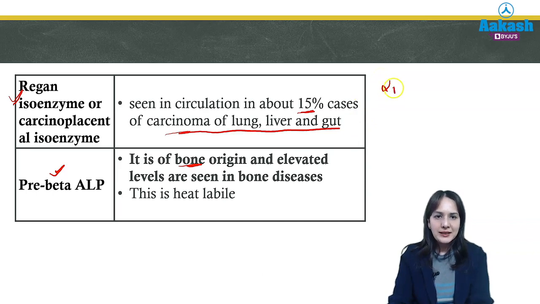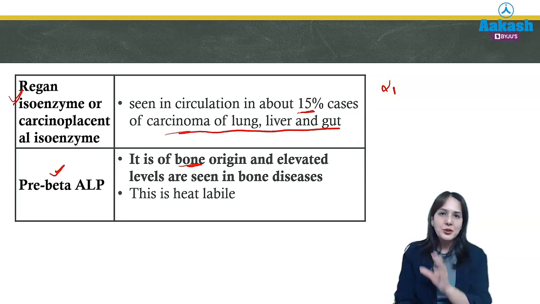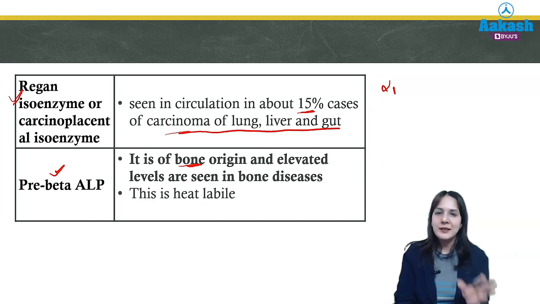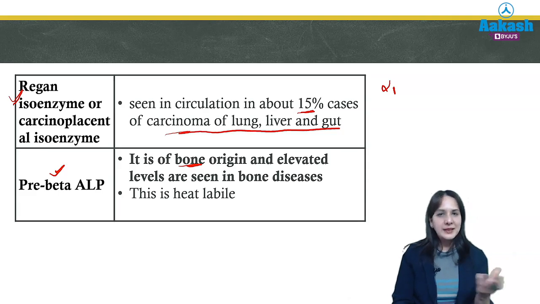So alpha 1 is from the bile canaliculi, that's why it is increased in obstructive jaundice, whereas alpha 2 is of 2 types. One is heat labile, L for labile, L for liver. Another is heat stable, which is of placental origin. Then the fourth one is pre-beta, B for bone. That's why it is increased in bone diseases as well as in growing children below 14 years of age. And the last one is the Regan isoenzyme, which is a marker of carcinoma of lung, liver and gut.